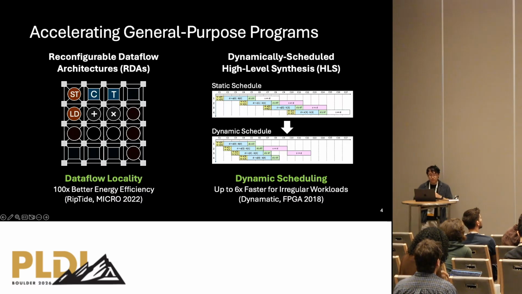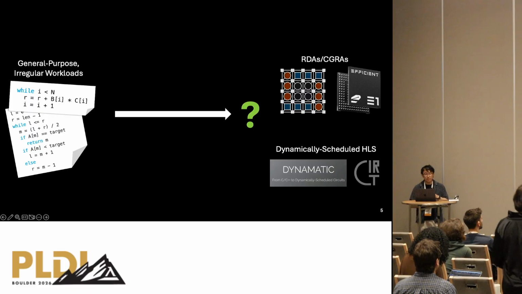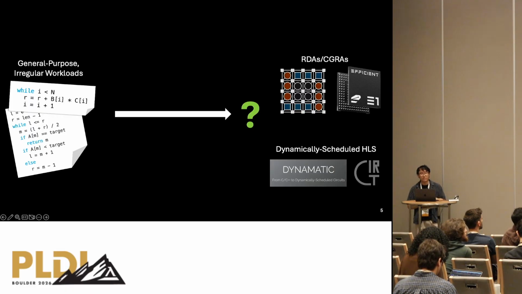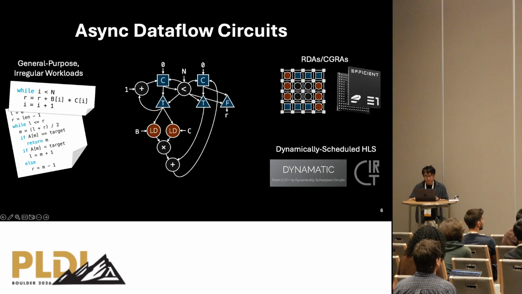So despite coming from slightly different communities, these two approaches share a key compilation challenge. And that is how to bridge this gap between the more general-purpose workloads with irregular control flow and memory access patterns, and the actual hardware with abundant parallelism that we want to utilize. And a promising solution found in this prior work is the abstraction of asynchronous dataflow. So this representation has two important benefits.